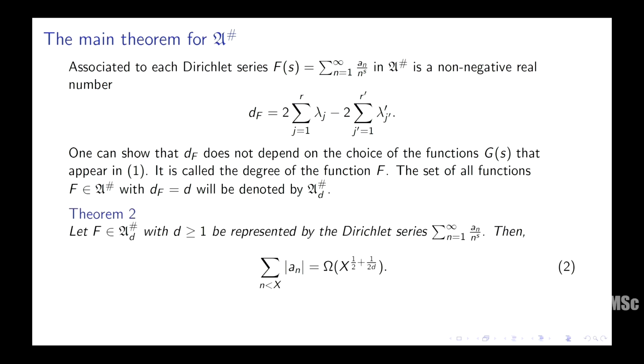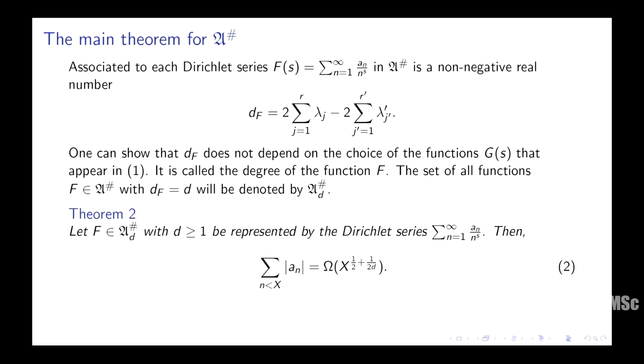Okay, what you expect. So the theorem we will really prove is in this class, which is why I said Theorem 1 is slightly, and the title is slightly misleading. So if F is in A^#_d, so I have a function of degree d in this class, and it's represented by this Dirichlet series, then for this Dirichlet series we have this Omega result, the same symmetry function as we took in Theorem 1.